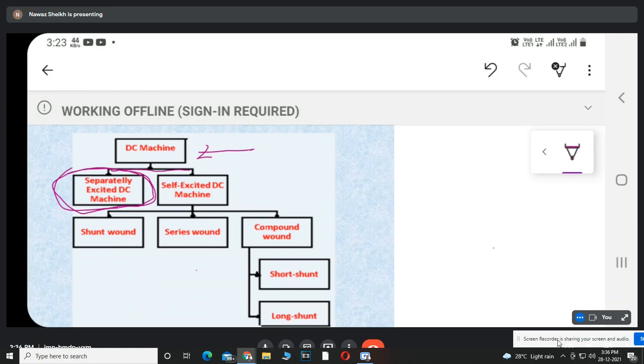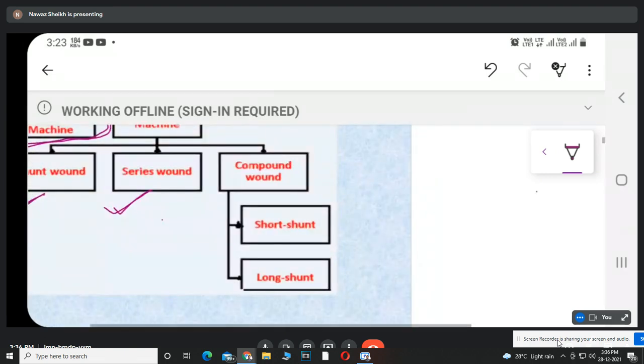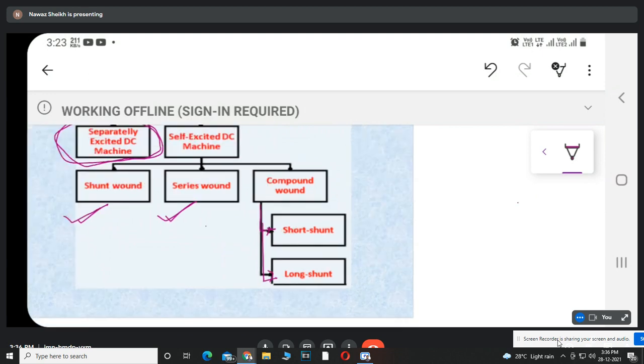Now, in case of self-excited DC machine, again there are three types of self-excited DC machine. That is DC shunt machine, DC series machine, and DC compound. That is the DC shunt motor, DC series motor, and DC compound motor. Compound motors are also having two types, that is long shunt compound motor and short shunt compound motor.